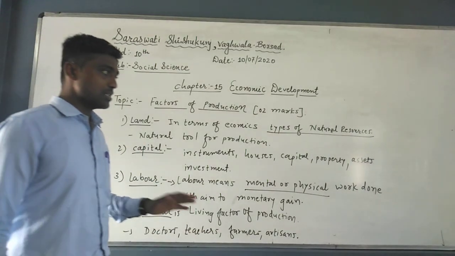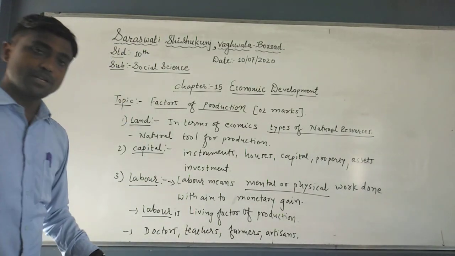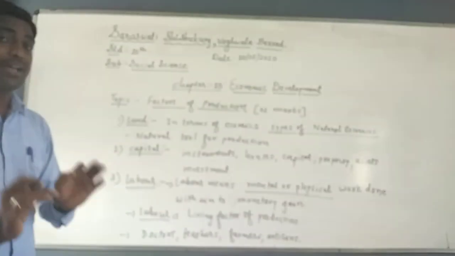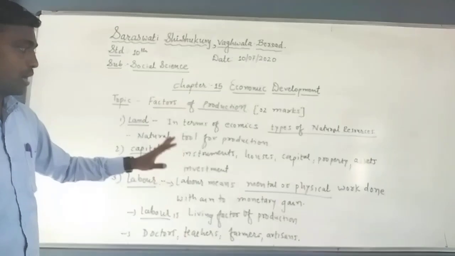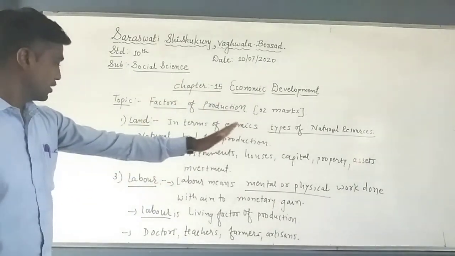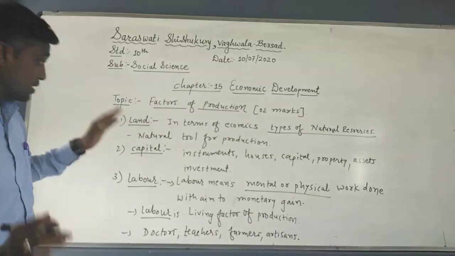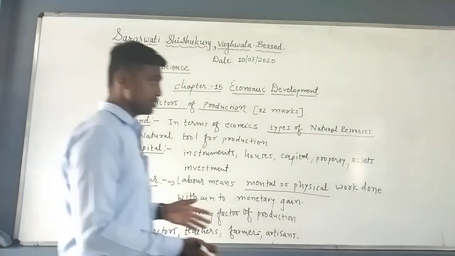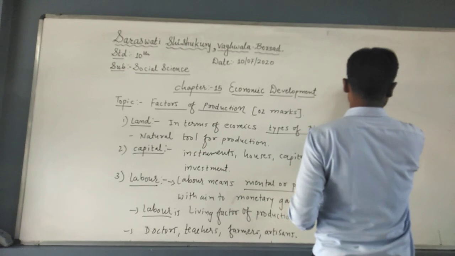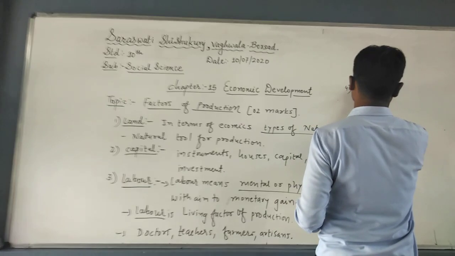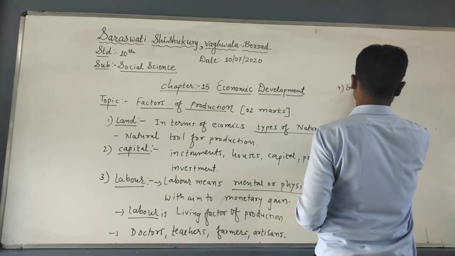Now students, you just remember these three things we have written. Now the fourth one, it's very easy, but the space is not proper here. So I will write beside it, so you can understand, because we must revise these questions one more time. So the fourth one I will write over here. It is called entrepreneurship.